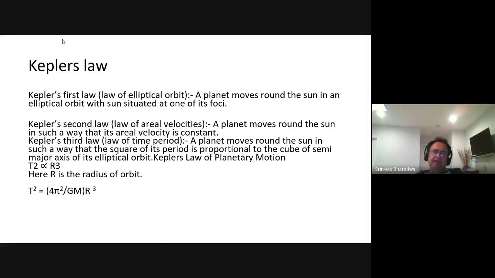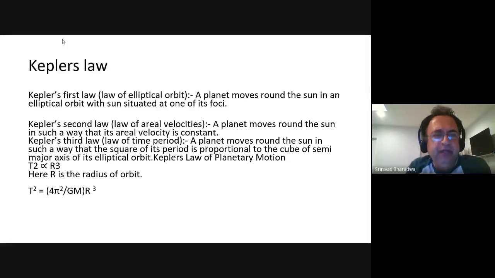And I is merely mass times r square, so I omega is merely m r square times omega. Therefore, r square omega is a constant because the planet's mass does not change. Therefore, m r square omega is also a constant. So, I omega is a constant is another way of saying that the areal velocity is also a constant. Okay, so that is Kepler's second law.